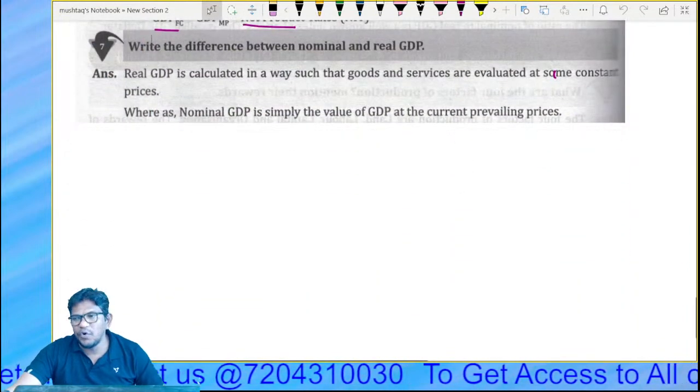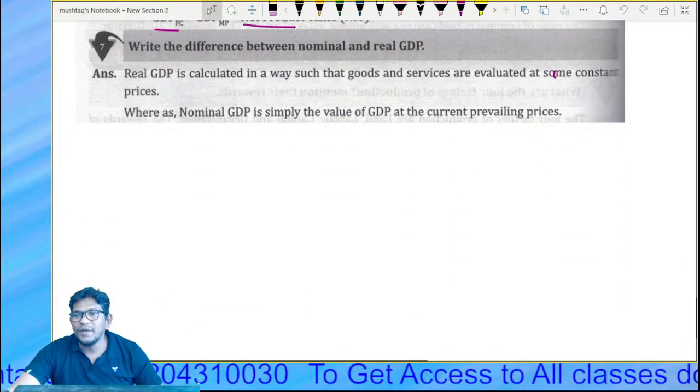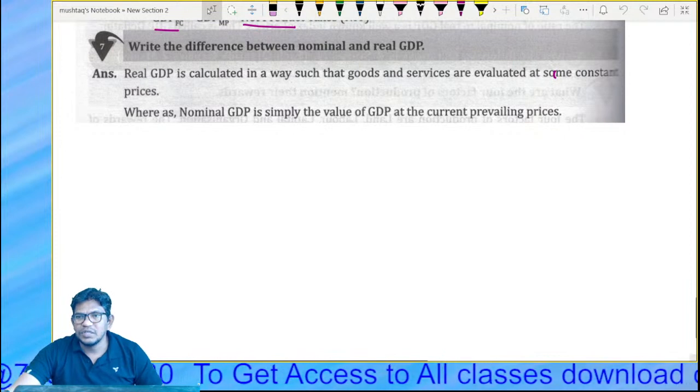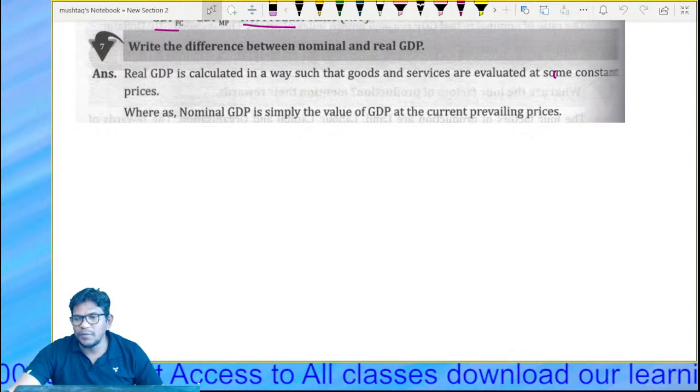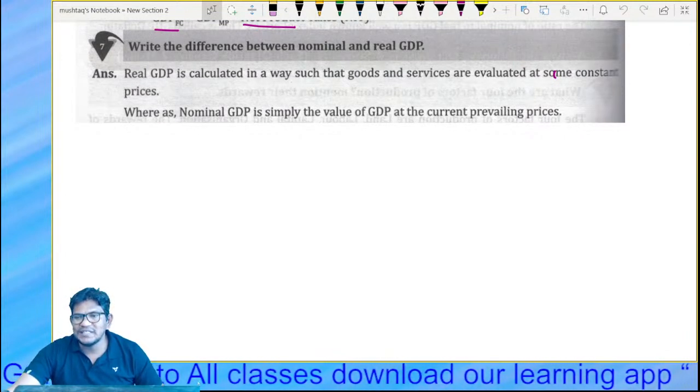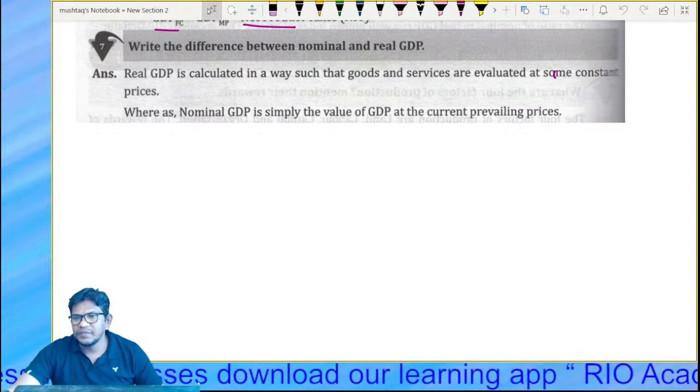Now we'll jump to the 4 marks questions, my dear students. Let's solve the 4 marks questions now. Any doubts you have, please ask. Yes or no?